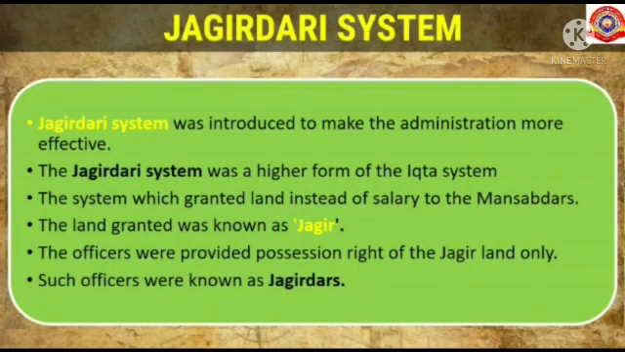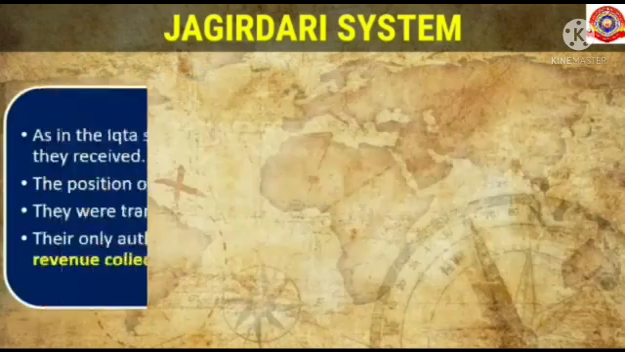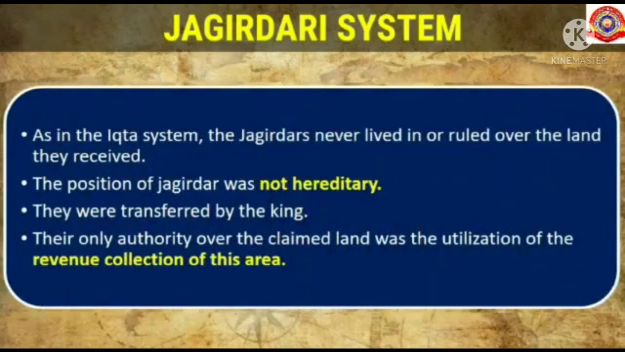The officers were provided possession rights of the Jagir land only. Such officers were known as Jagirdars. As in the Ikta system, the Jagirdars never lived in or ruled over the land they received. The position of Jagirdar was not hereditary. They were transferred by the king. Their only authority over the claimed land was the utilization of the revenue collected from this area.